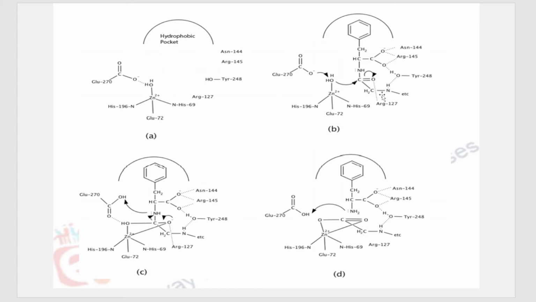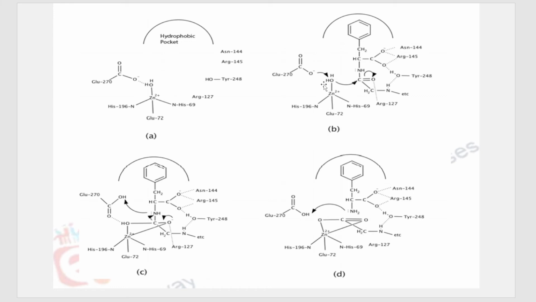Not like a bond, a pull exists between this oxygen and ARG127, because of which the pi electrons of the carbonyl group migrate onto oxygen. Now you know that if this bond shifts onto oxygen, what is the charge on this oxygen? It gets a partial negative charge on itself. And what is the charge on this carbon? That carbon gets a partial positive charge.